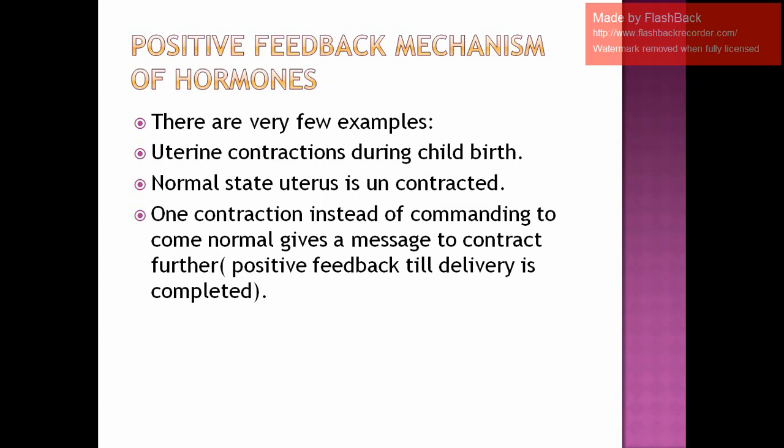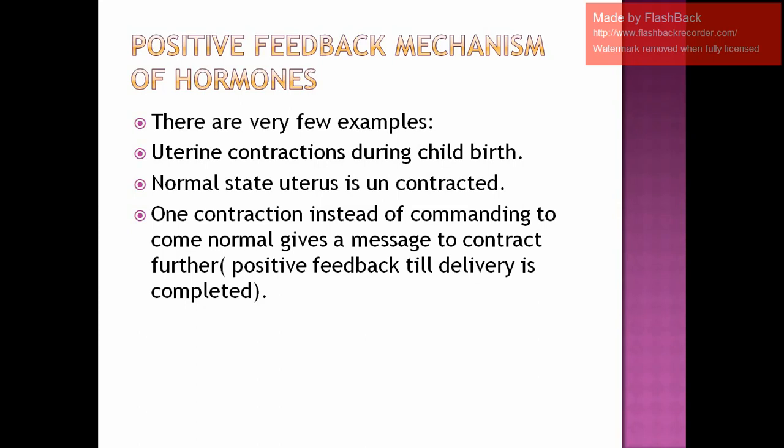So what are we demanding? We are demanding more and more production after the normal production of this hormone, that is oxytocin, yes or no? Once the oxytocin is produced and the contraction has begun, this contraction will stimulate the release of more and more oxytocin to bring about vigorous contraction till the childbirth is complete. So there's a command for more and more production. So it's called positive feedback. Negative feedback means once the amount is reached, we say stop.